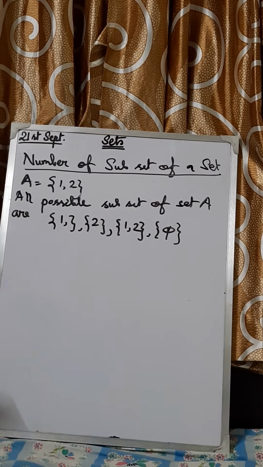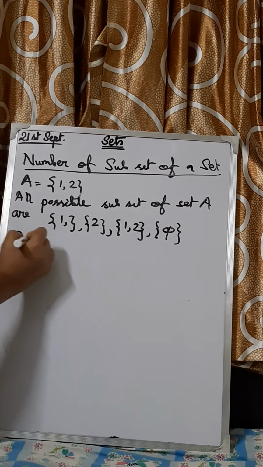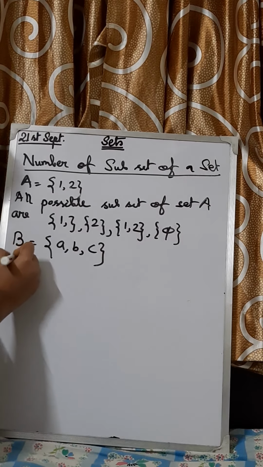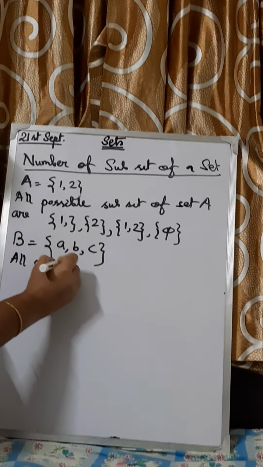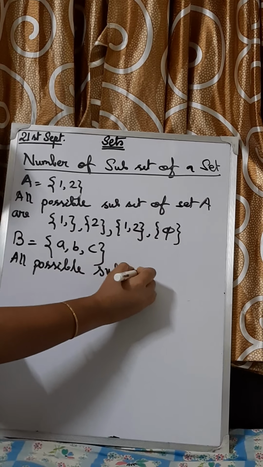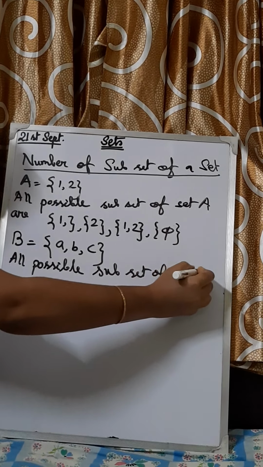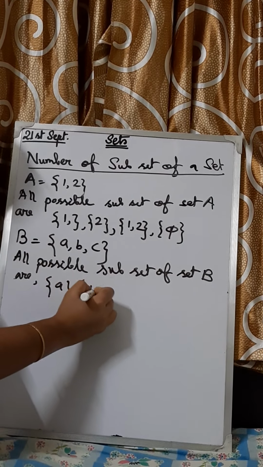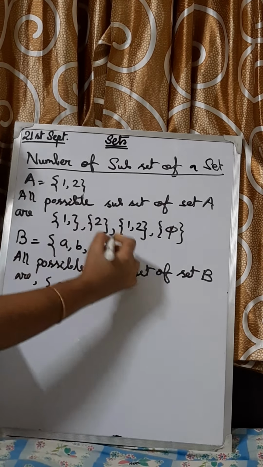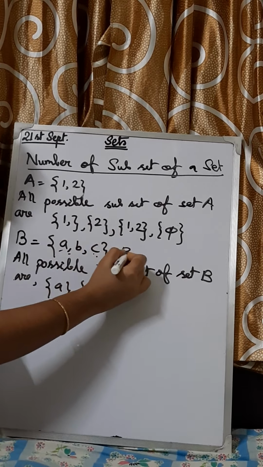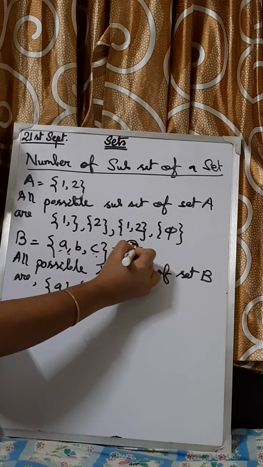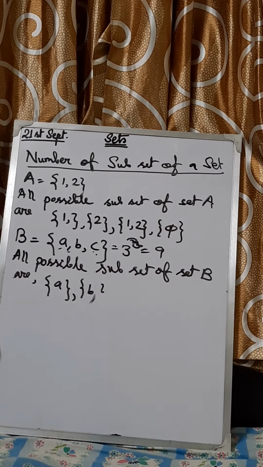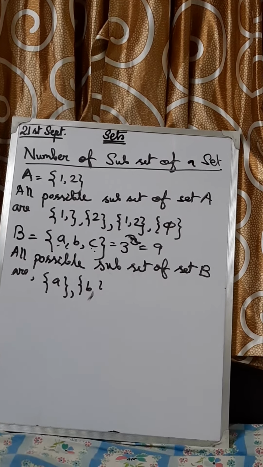Suppose we take another example, A, B, C. All possible subsets of this set are what? First is individual A, then B. See, there are 3 elements. 3 to the power n means 3 to the power 3. That means it will be 9. It will be 9 sets that will be made. Right? See?